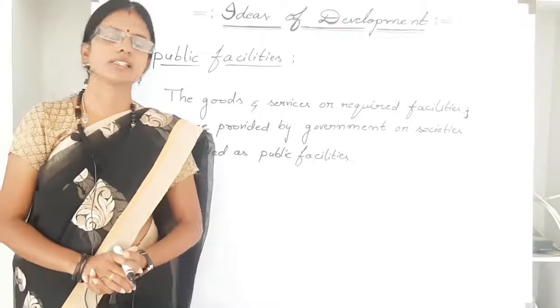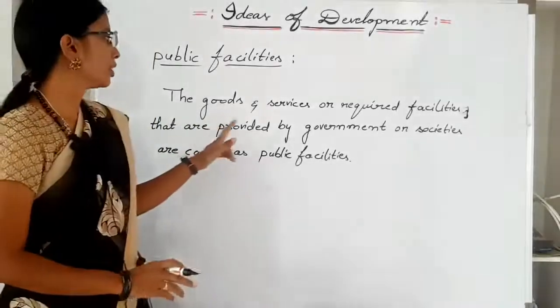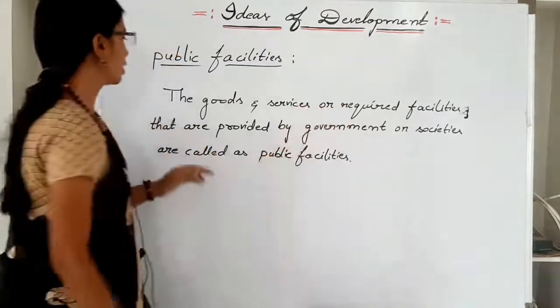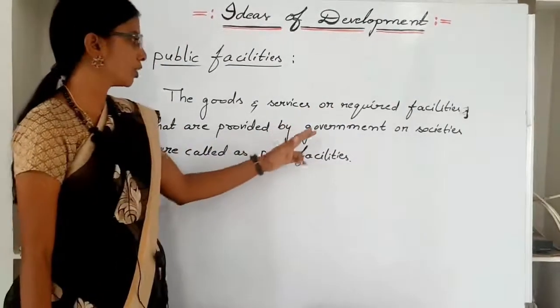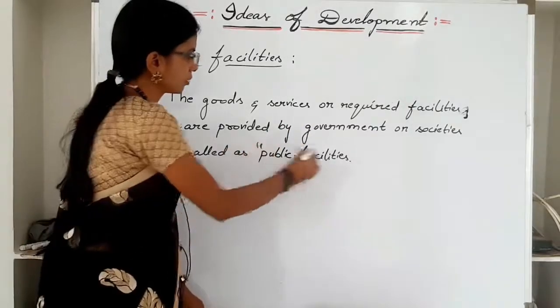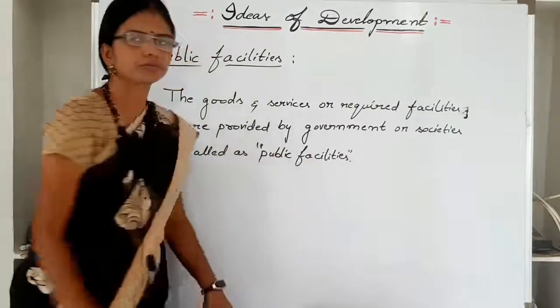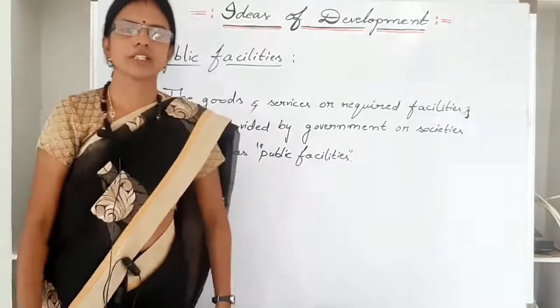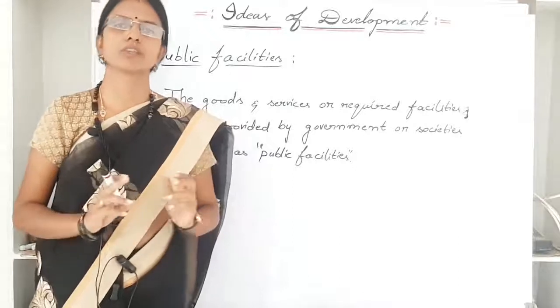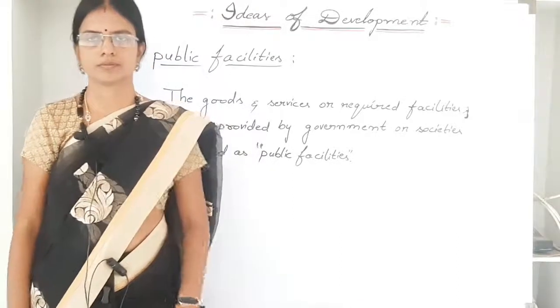So we can understand here that the goods and services required, the facilities that are provided by government or societies, are called public facilities. So societies that are more equal have developed faster when effective public facilities are provided.